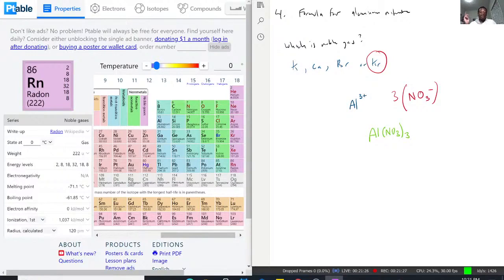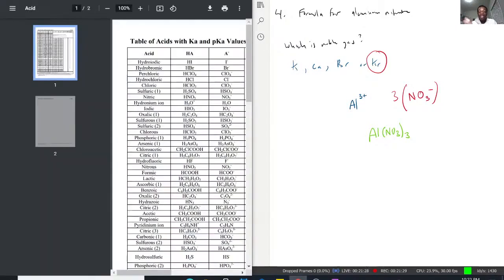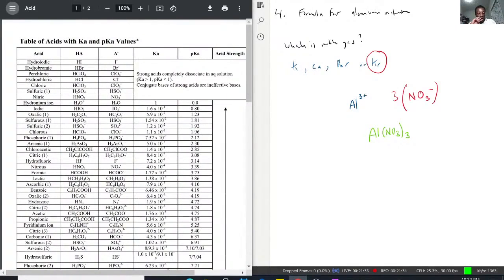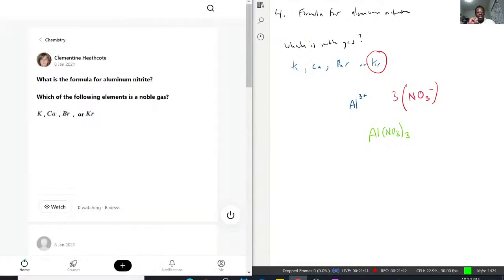I may be wrong, so let me check my acids and bases sheet to confirm: HNO3, perfect, so NO3 is the nitrate ion. It is NO3 minus indeed. So this will be our formula for aluminum nitrate, because it has the aluminum and 3 nitrates, which is what's needed to balance out the 3 positive charge of aluminum.